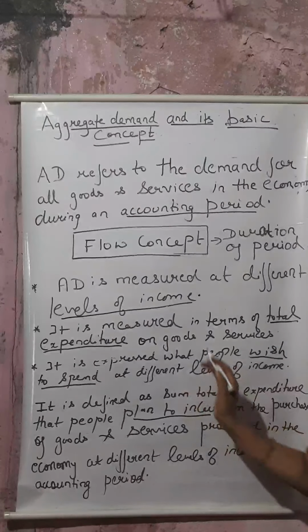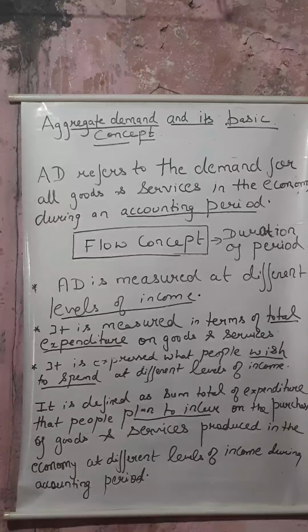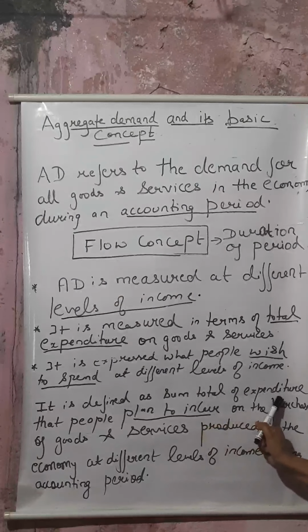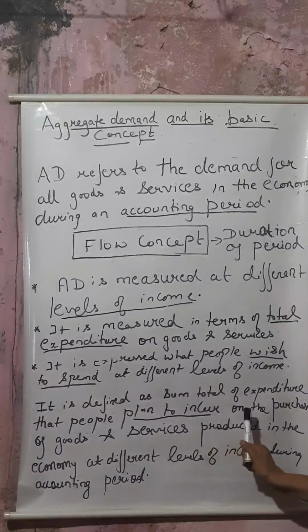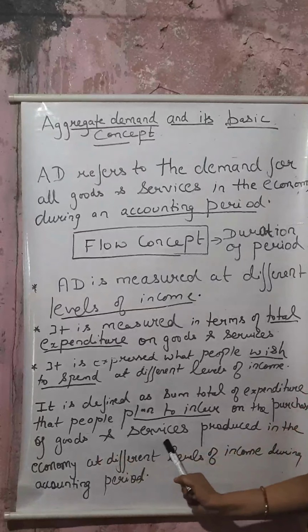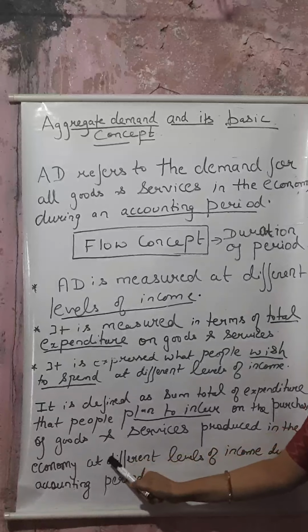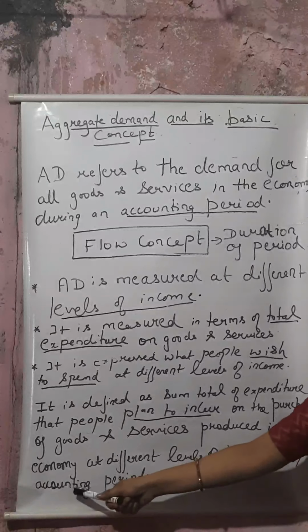Okay, now from all these points, we can define AD. How can we define AD? AD is defined as the sum total of expenditure that people plan to incur on the purchase of goods and services produced in the economy at different levels of income during an accounting period.